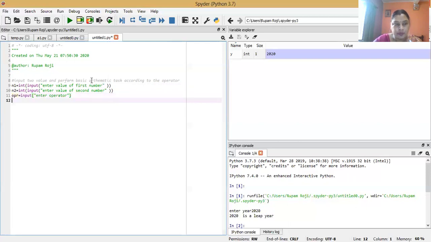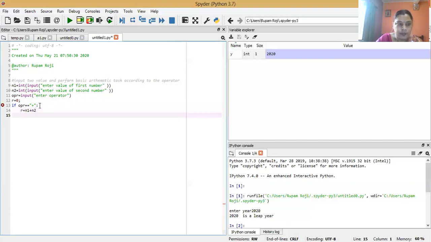Suppose r is a variable used to store the result, and we are taking if opr equals double quote plus. If opr equals plus, which means the entered operator is plus, then the statement is r equals n1 plus n2.